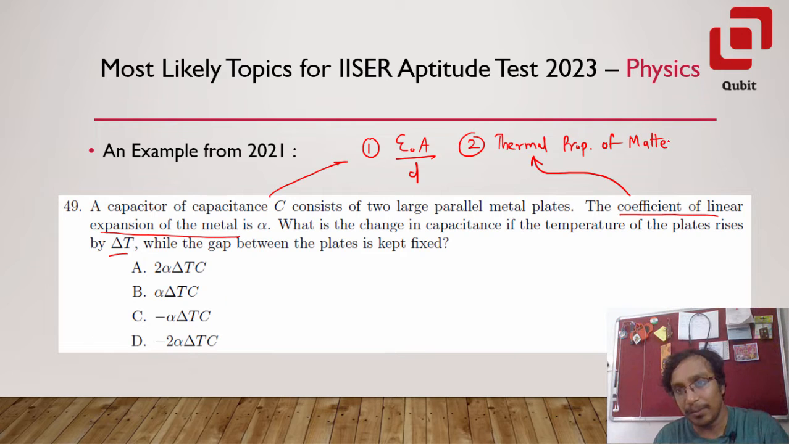And to solve this particular problem, you are also required to know the relation between the coefficient of linear expansion and the coefficient of areal expansion, right? So again, a problem which combines concepts from electrostatics, from capacitance, and from thermal properties of matter.